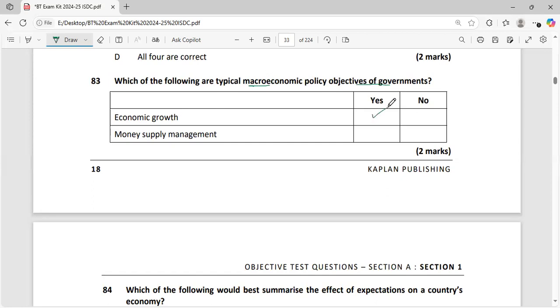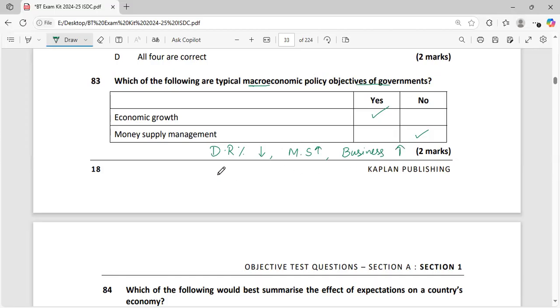Macro policy is economic growth. Money supply management falls under the fiscal policy, not the macroeconomic policy. If money supply is increasing, for example, the central bank of a country is reducing their discount rate or interest rate, it means they are increasing money supply in the market. So a rise in money supply in the market will ultimately improve the businesses or business environment in the country.